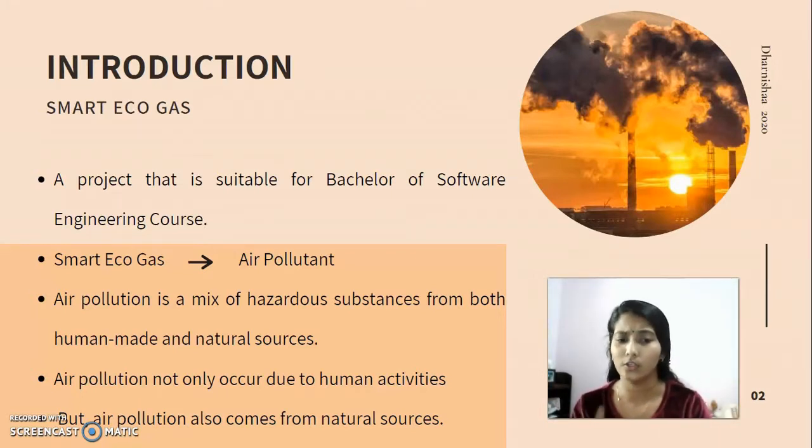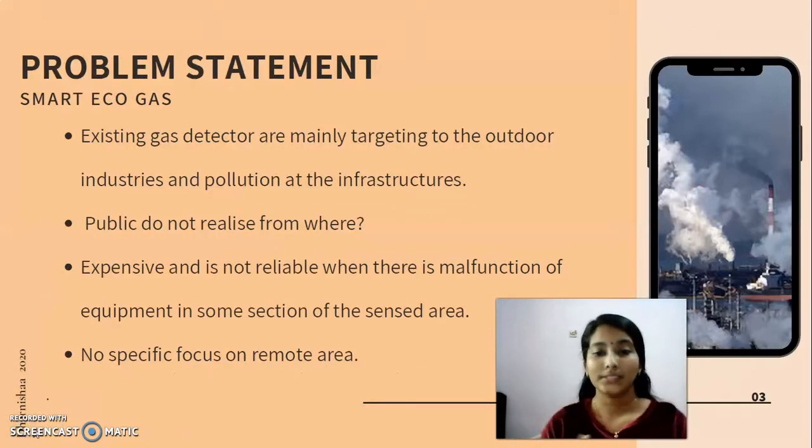So air pollution does not occur only due to human activity, as in the example I gave before. It also comes from natural sources. So, the problem statement in Smart Eco Gas.